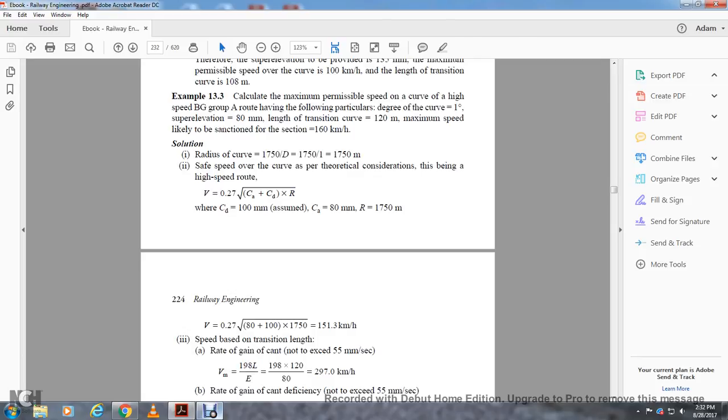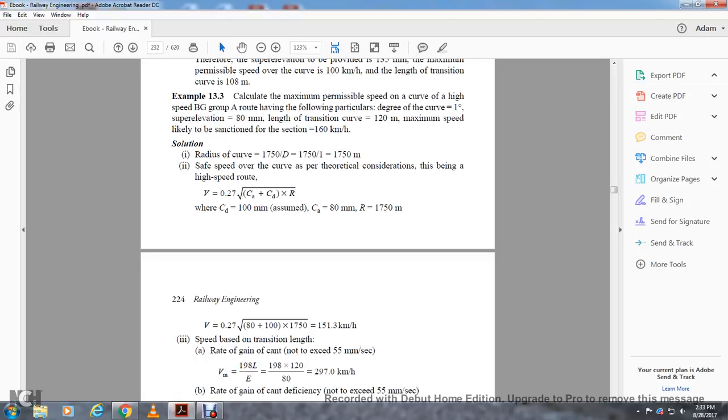The radius of the curve is 1750 divided by D, which is 1750 divided by 1, 1750 meters. The safe speed over the curve, from theoretical consideration, is velocity equals 0.27 times the square root of (cant plus cant deficiency) times the radius. Cant is equal to 80 millimeters, maximum cant deficiency is 100 millimeters, the radius is 1750. Velocity is 0.27 times the square root of 180 times 1750, which is 151.3 kilometers an hour.